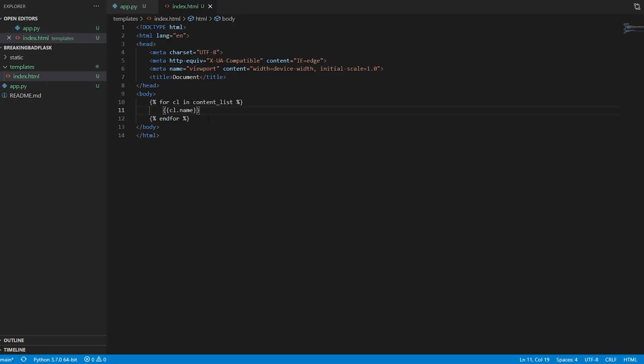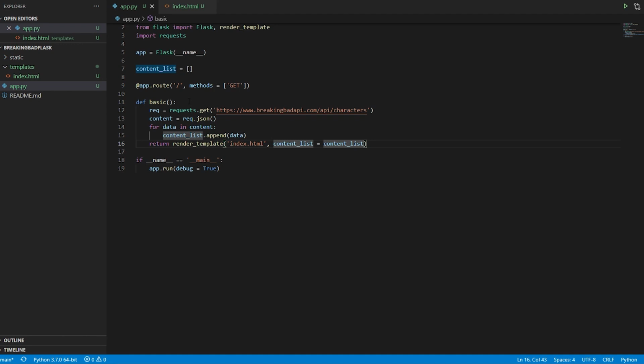But is this good looking? Not at all. So now we need Bootstrap. Bootstrap is going to help us write a very efficient and good looking thing, because at the end, appearance is everything that matters in an application. So this is a fun application. Not much logic is involved over here. I'm just handling the request that is coming from the API.